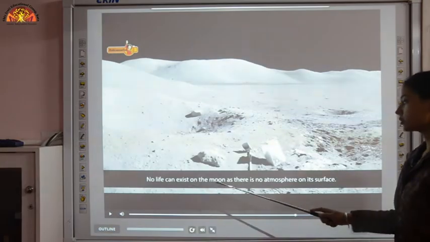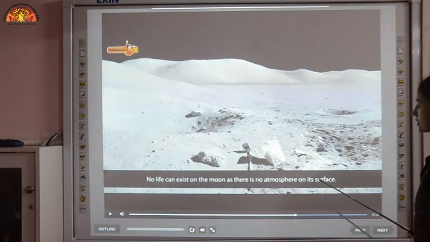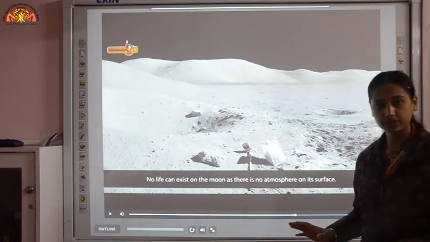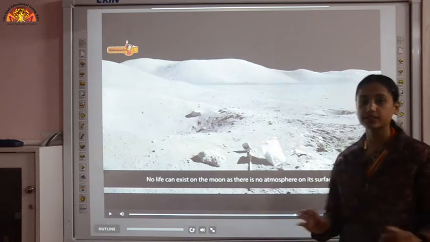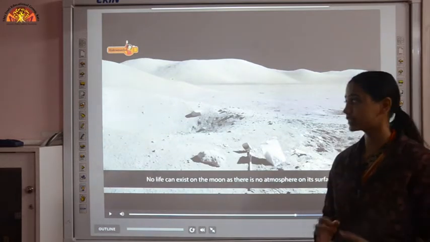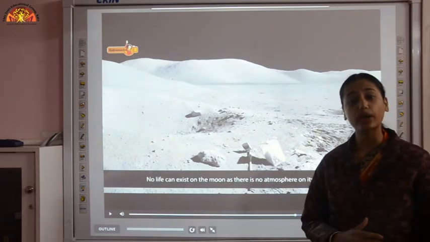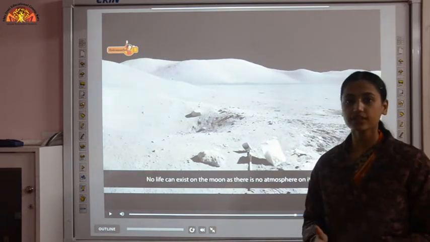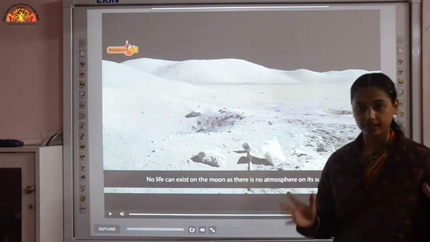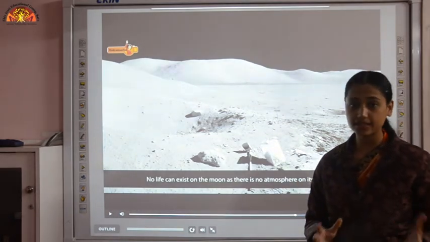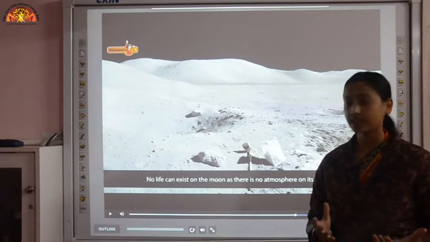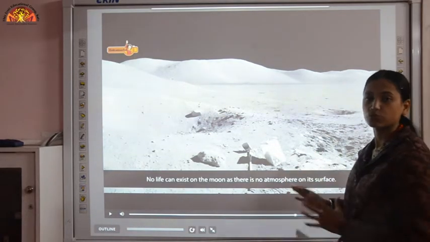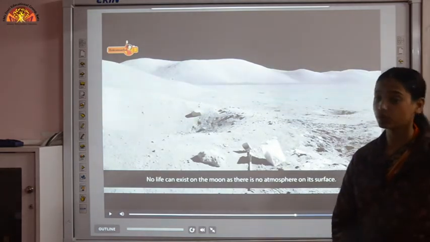No life can exist on the moon as there is no atmosphere on its surface. Because of that, the temperature is very unstable. During daytime the temperature can rise to 123 degrees Celsius, and during night time it can drop to minus 123 degrees Celsius. In this range life cannot exist, and water cannot be there on the moon surface, as the moon has no water. So without water there is no life.